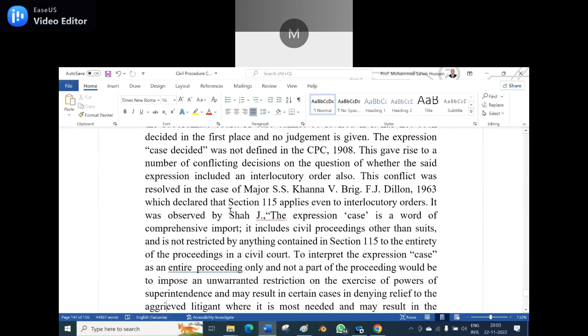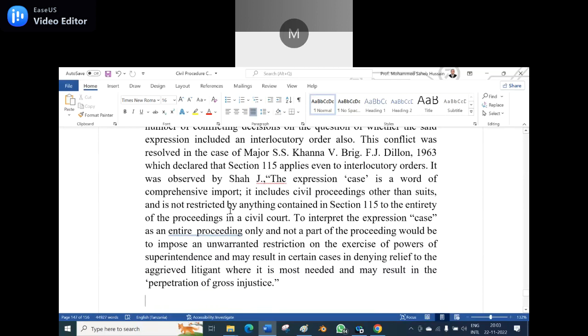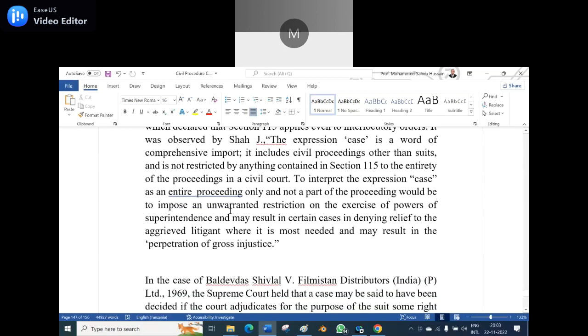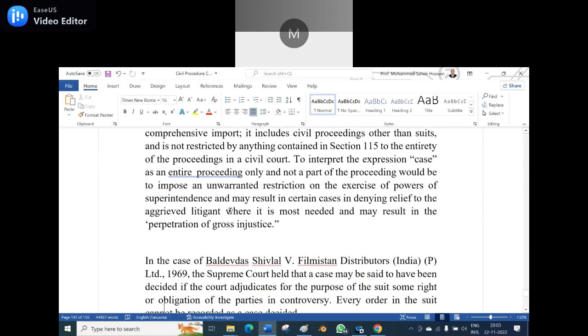To interpret the expression "case" as an entire proceeding only, and not a part of the proceeding, would impose an unwarranted restriction on the exercise of the power of superintendence and may result in certain cases in denying relief to aggrieved litigants where it is most needed, and may result in the perpetration of gross injustice. So these are the revisional conditions, who can apply and what the grounds are.